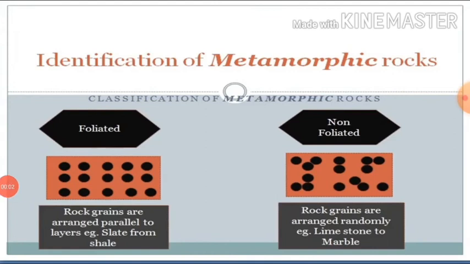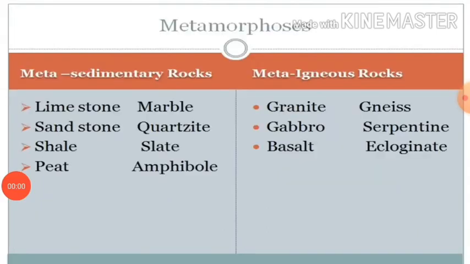Next slide is identification of metamorphic rocks. It means classification of metamorphic rocks, divided into two: foliated and non-foliated. Under foliated, rock grains are arranged parallel to layers. For example, shale to slate. Under non-foliated, rock grains are arranged randomly. Example, limestone to marble. Now our next slide is metamorphosis.